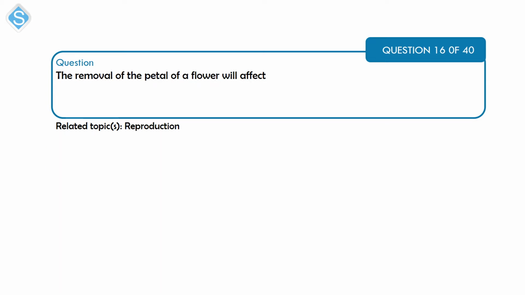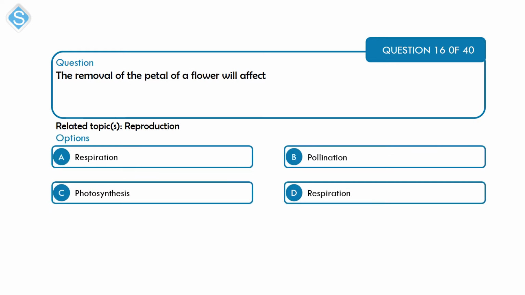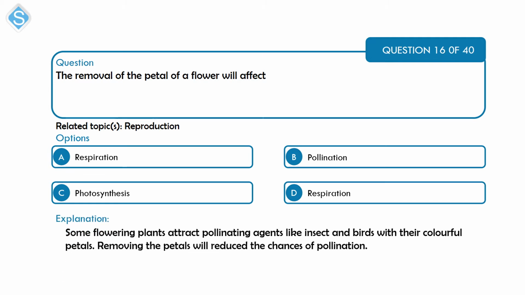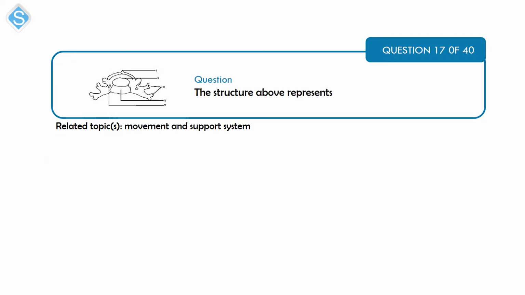Next is a question on reproduction. The removal of the petal of a flower will affect A, respiration, B, pollination, C, photosynthesis, and D, respiration. So the petals in a flower are the attractive part. That is what attracts the agents of pollination, like the birds and the insects. And so removing the petals is going to reduce the chance of the flower getting pollinated. That's option B.